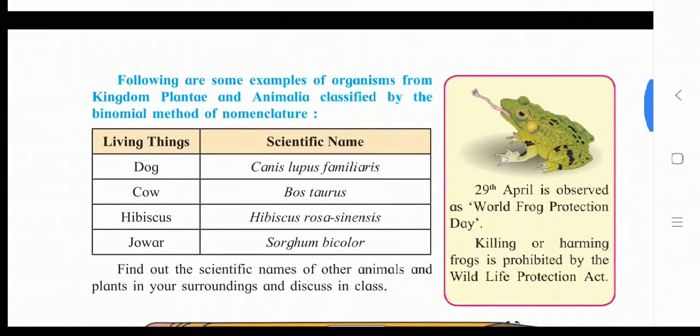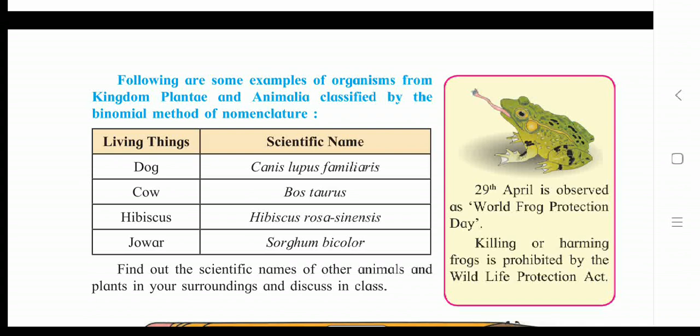Also, write down one more chart of living things with scientific names, and mention the frog protection day date, and write that paragraph as it is. No need to draw a frog picture.